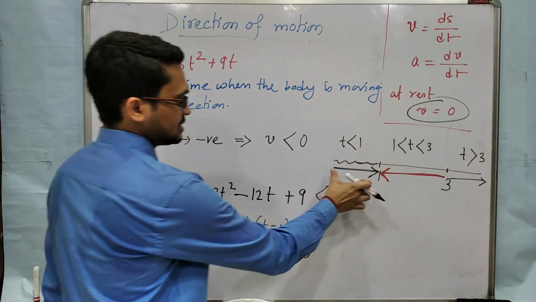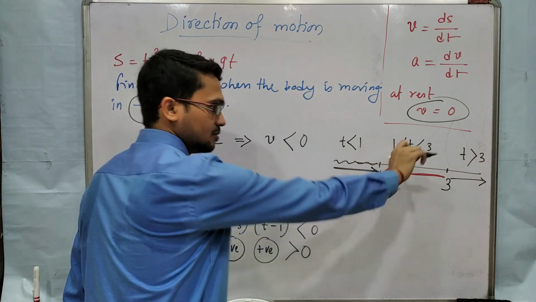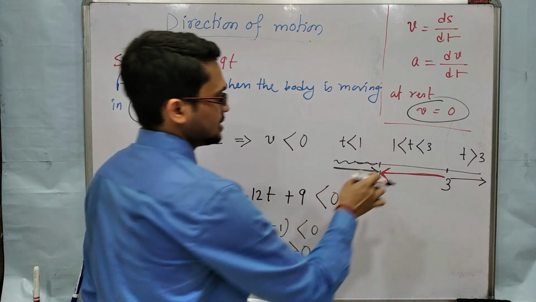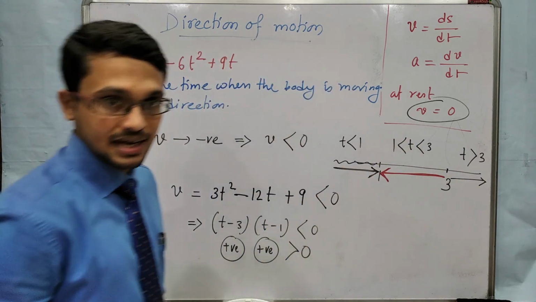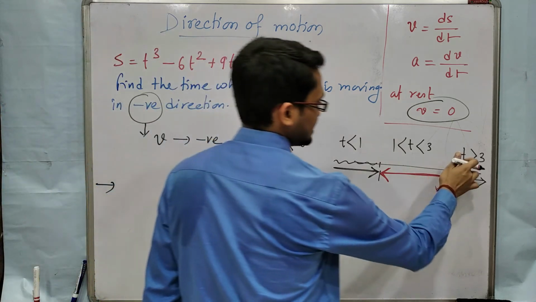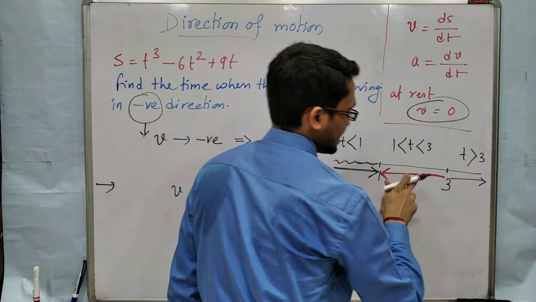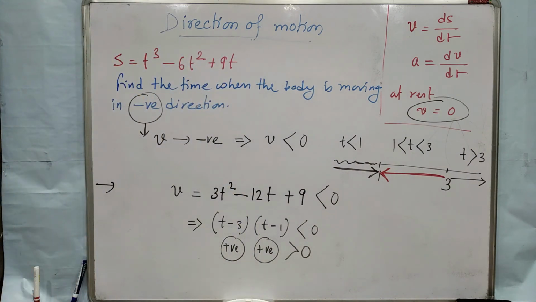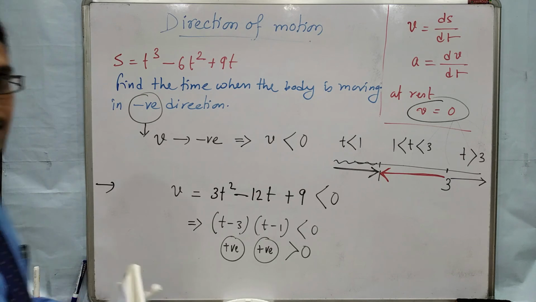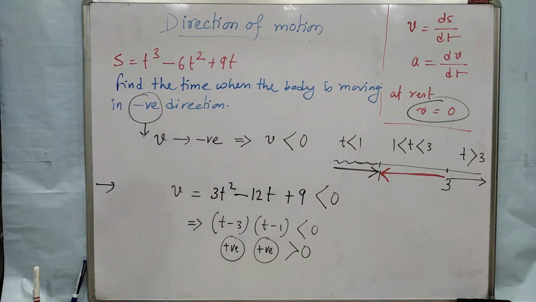Okay. So in this region t less than 1, the object is moving along the positive direction. In the region t in between 1 to 3 seconds, the object is moving in the negative direction. And in this region t greater than 3, the object will again move in the positive direction. Understand how to find? Understand? This is an important problem.